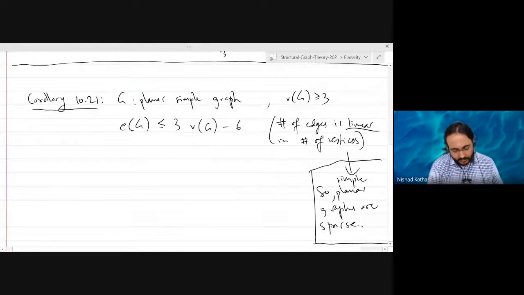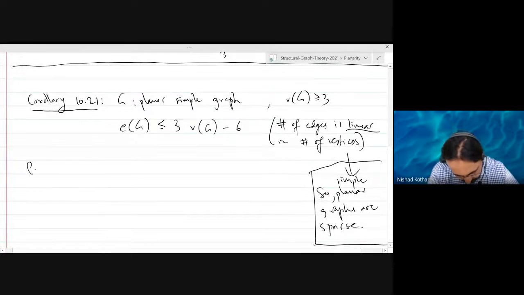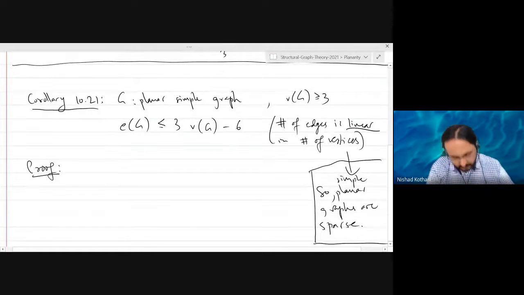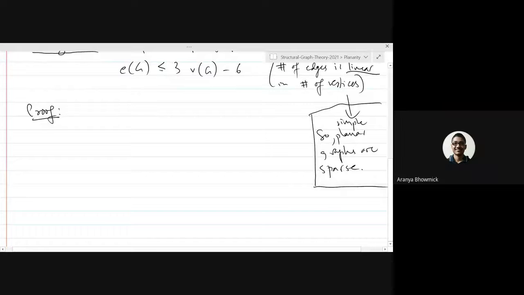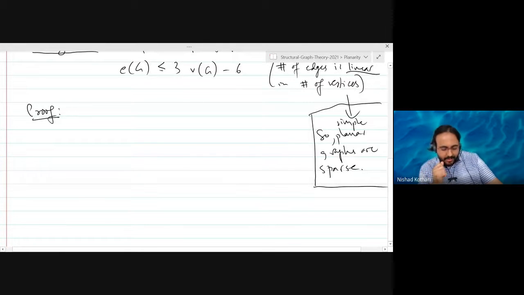So how do we prove this? So can we prove it by induction? You probably can, but generally speaking, you don't want to use induction if you don't need induction.